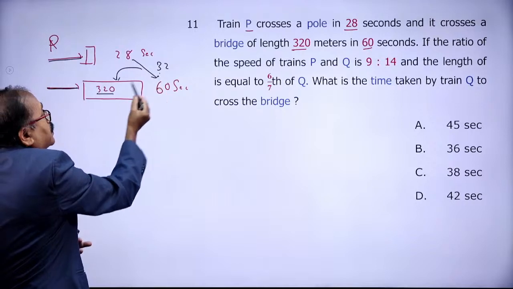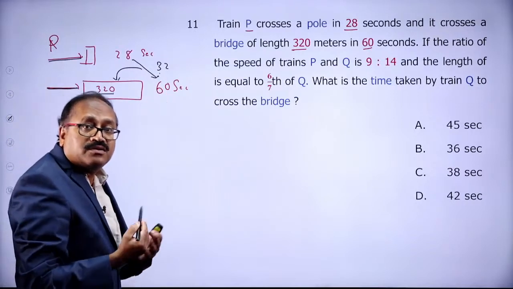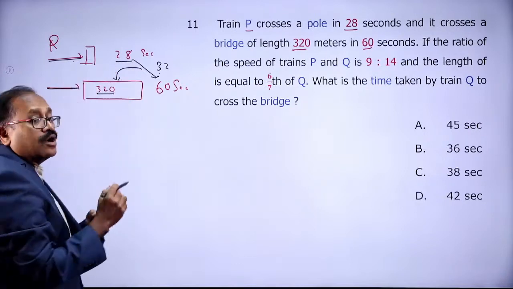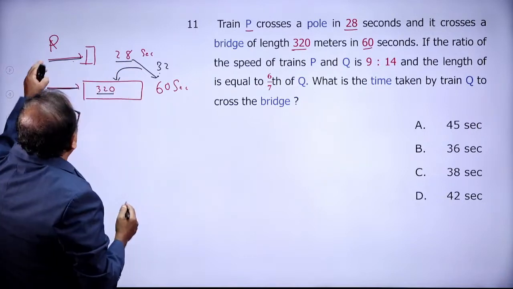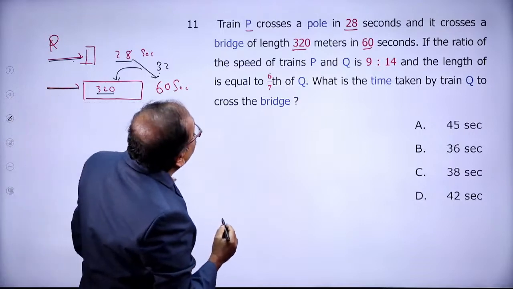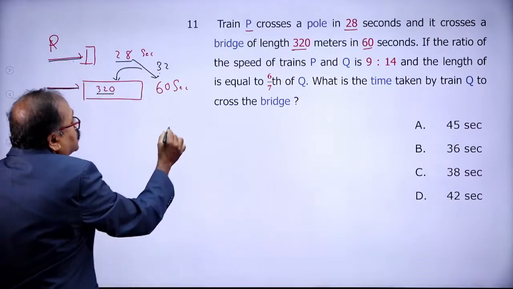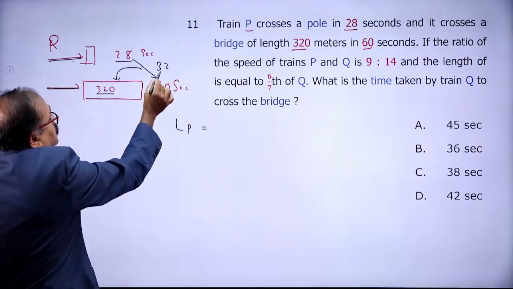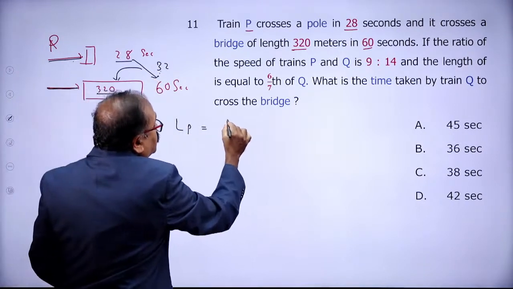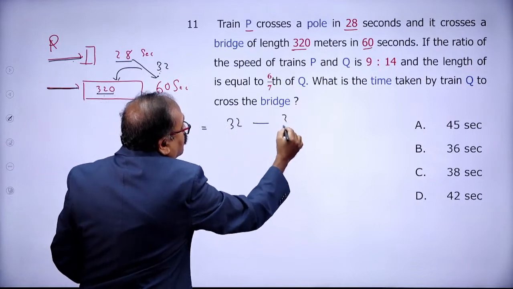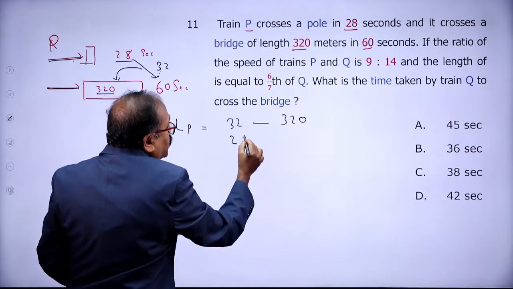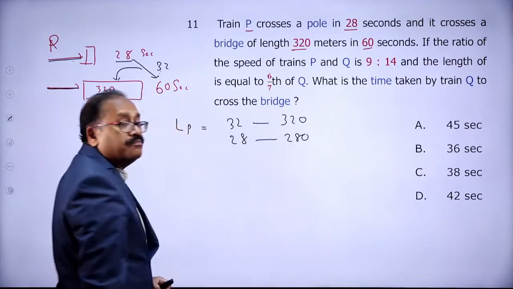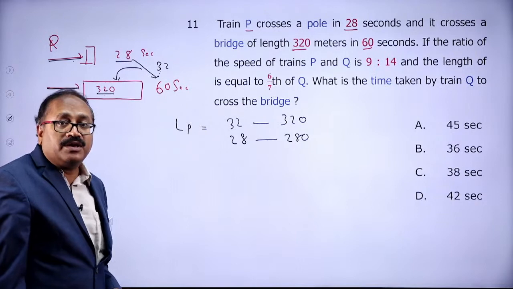So in 32 seconds it crossed 320. Then in 28 seconds, how much will it cross? We will get the length of train P. Let's take the length of train P: in 32 seconds, 320. Then in 28 seconds, obviously, 280 meters. That's the length of train P.